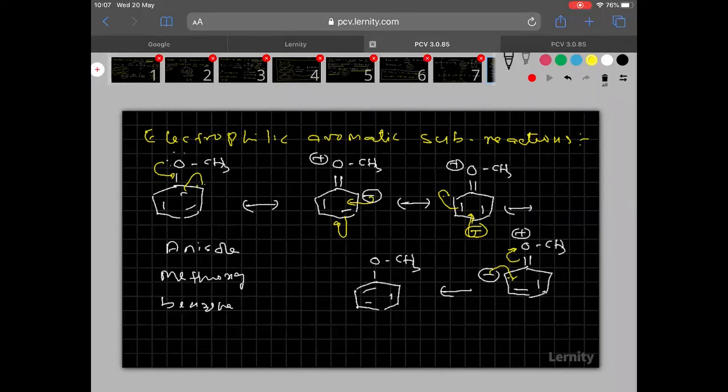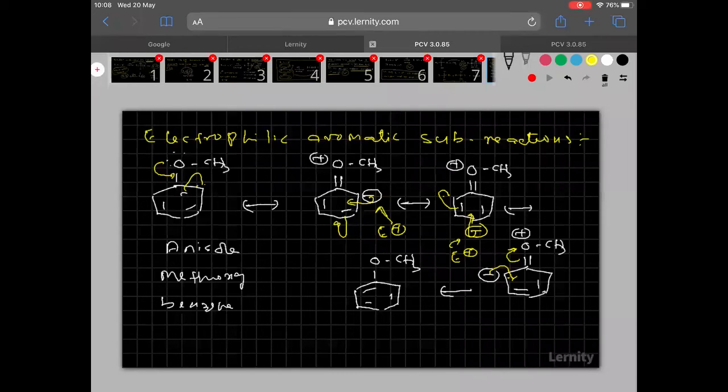Followed, everyone? Now if you see the resonance structures clearly, the electrophile attacks at the ortho position. Similarly, here also the electrophile attacks at the para position.